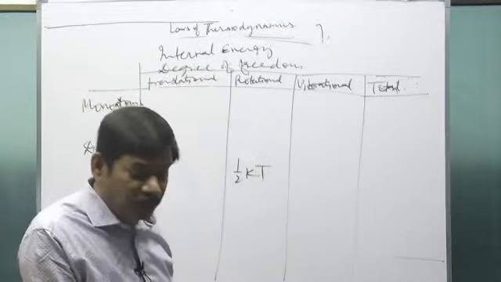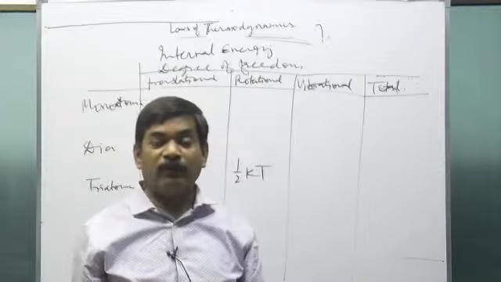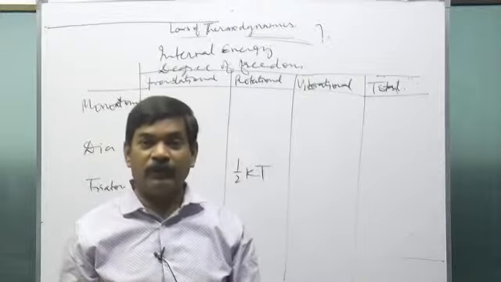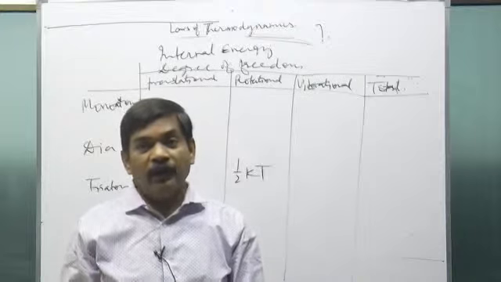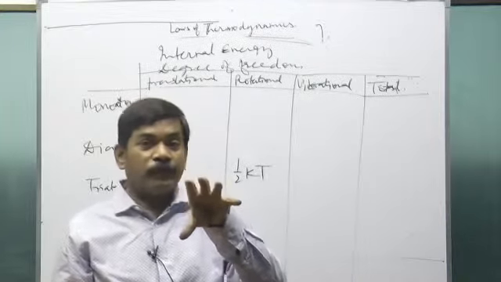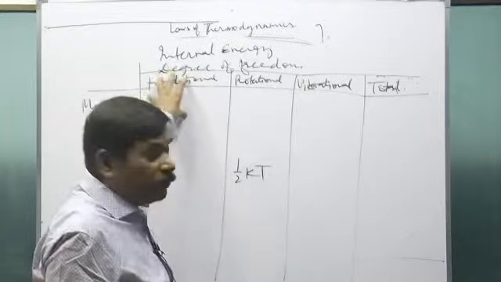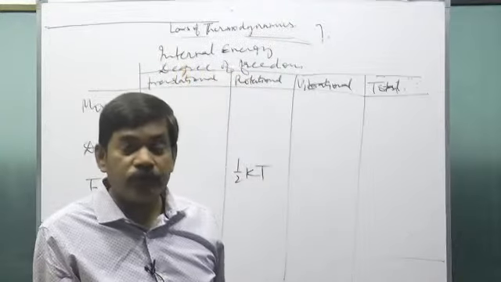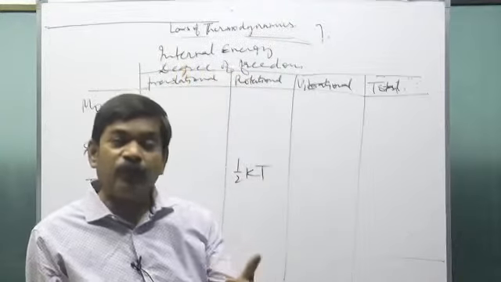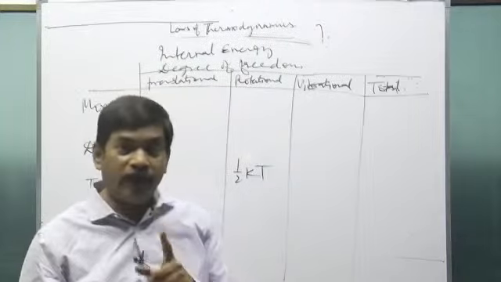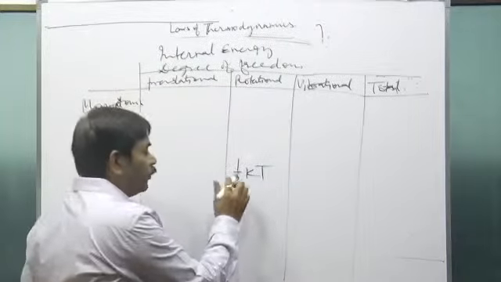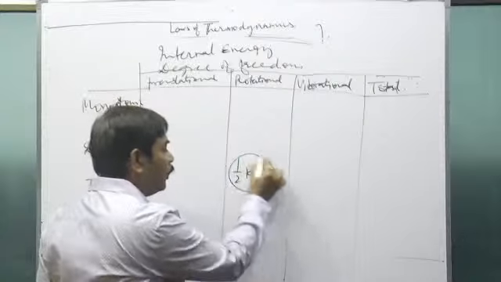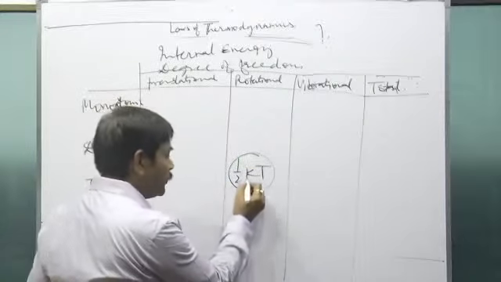So for a sample of a large number of molecules, on average, the total energy due to vibration, rotation and translation was all the same. So we related that to the temperature: 1 degree of freedom contributes half kT energy.